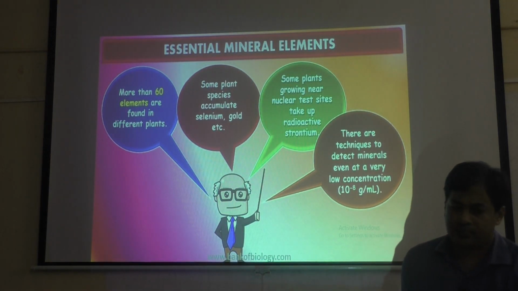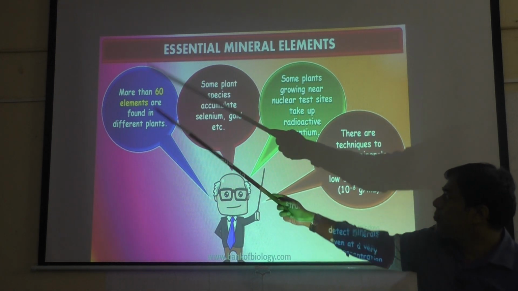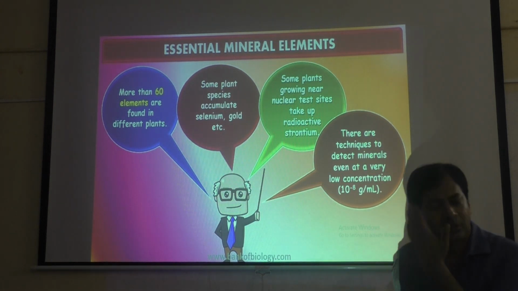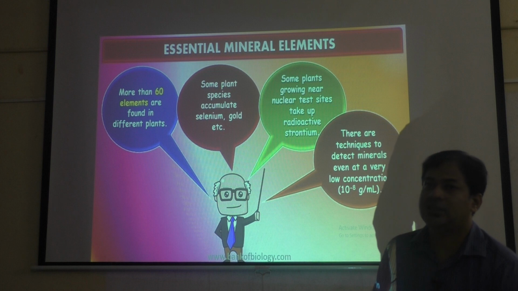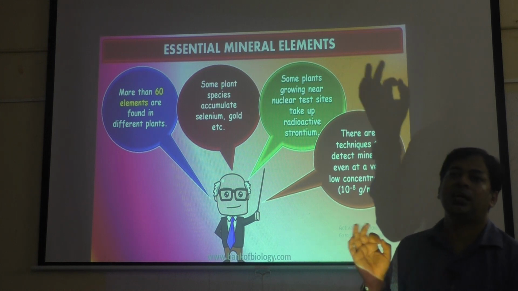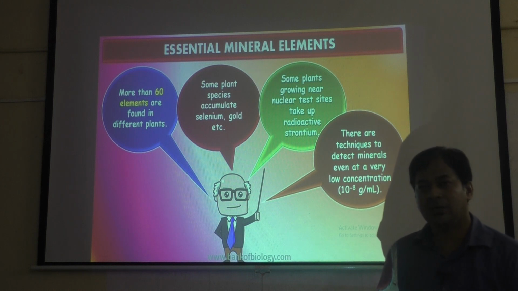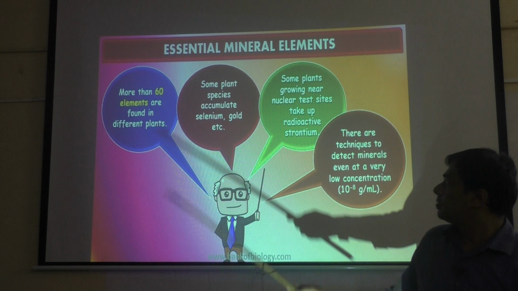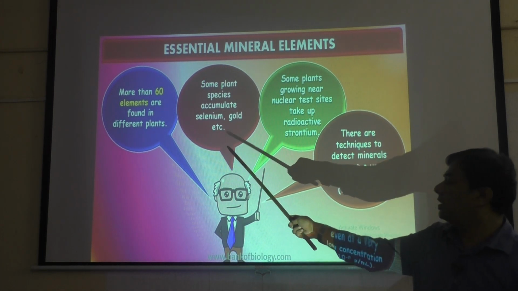Now you see essential mineral nutrients. For example, more than 60 elements are found in different plants. If you take a cross section of the plant and see, more than 60 elements of the periodic table you will get in the plant. That doesn't mean that all the plants require these 60 minerals. Some plant species accumulate selenium, gold, etc.